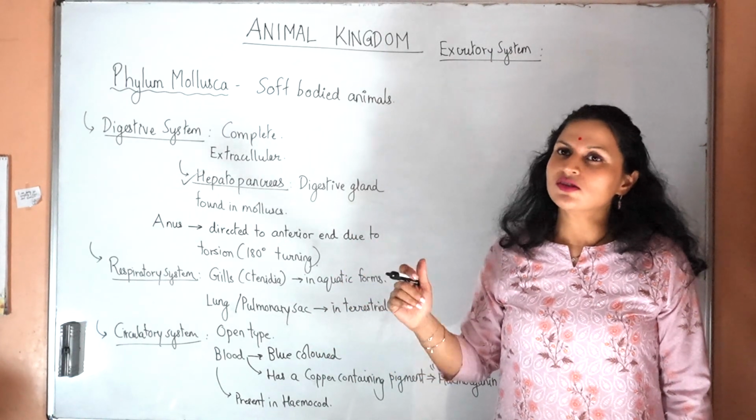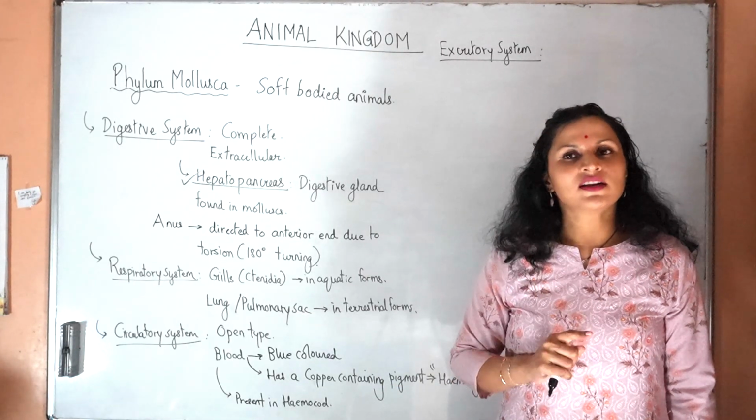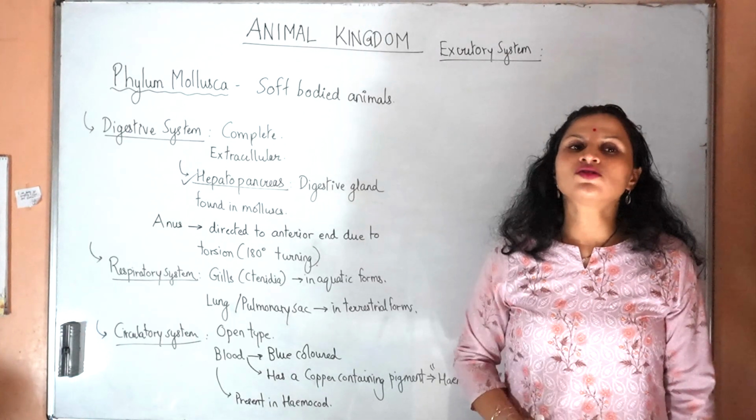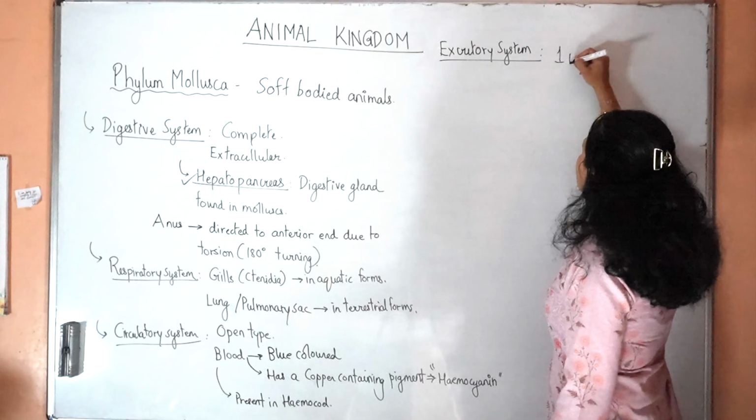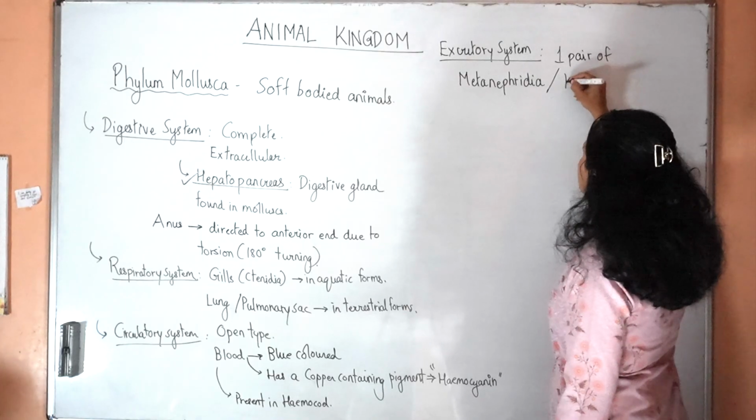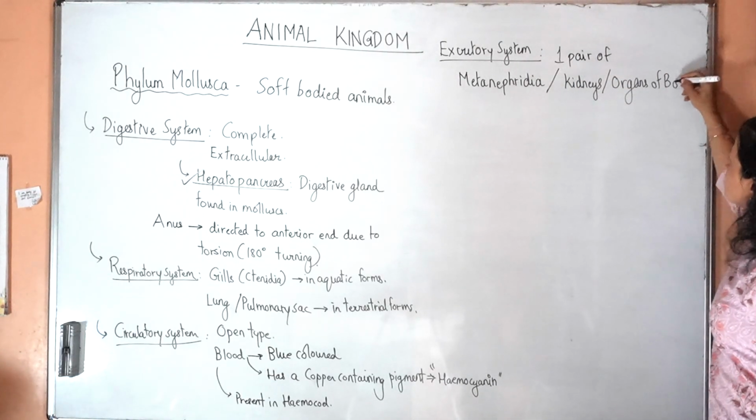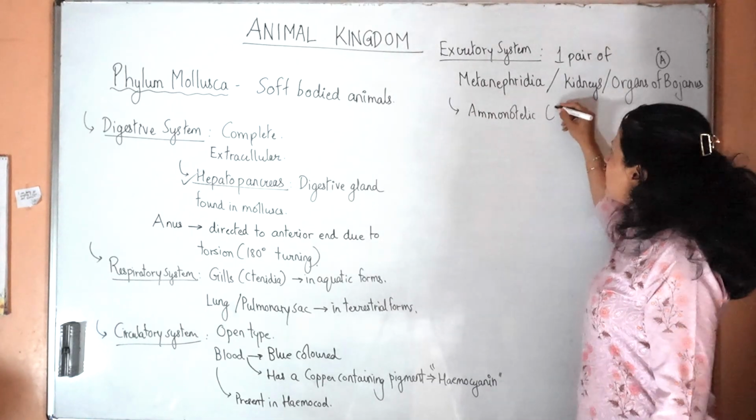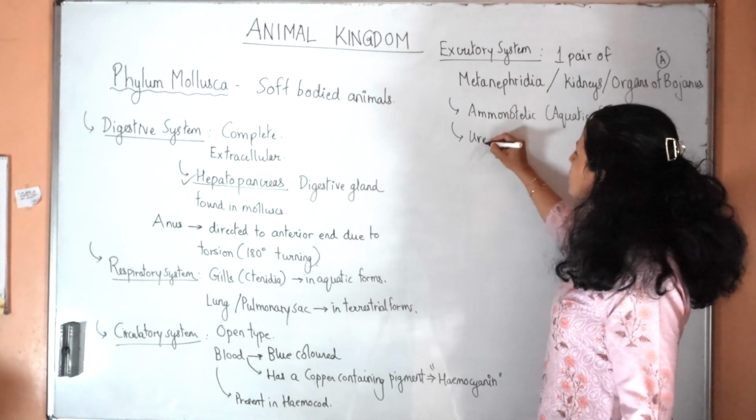In mollusks also there is presence of metanephridia, but there is just one pair of metanephridia, also called their kidneys, also called the organs of Bojanus. Bojanus, named after the discoverer. One pair of metanephridia or kidneys, also called organs of Bojanus. This is important for AIIMS. They are ammonotelic in aquatic forms. The terrestrial forms are known to be ureotelic.